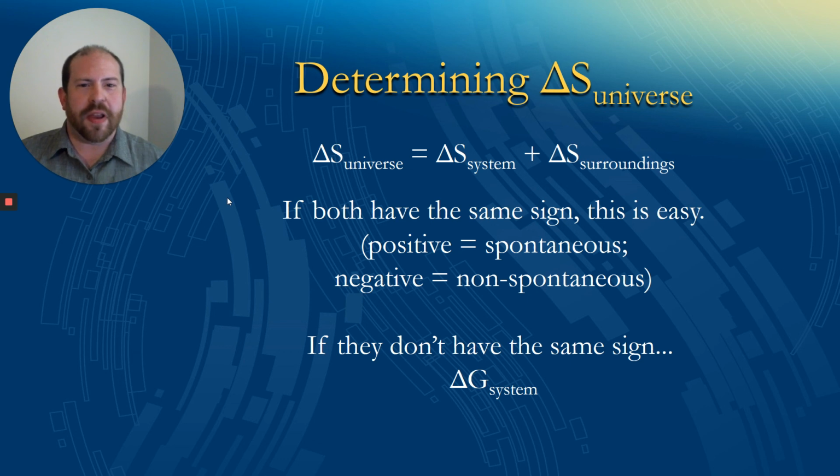What happens if they don't have the same sign? To think about that, it's going to be better to use a property called Gibbs free energy, delta G for the system, which I talk about in the next video.